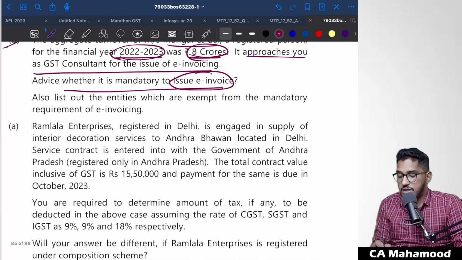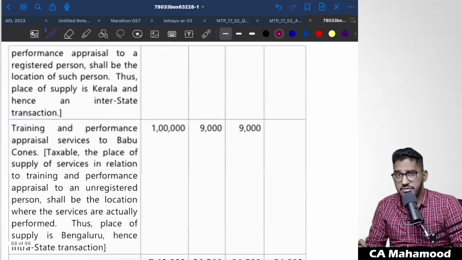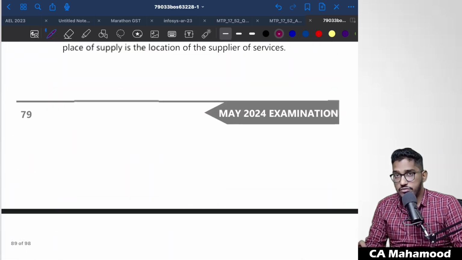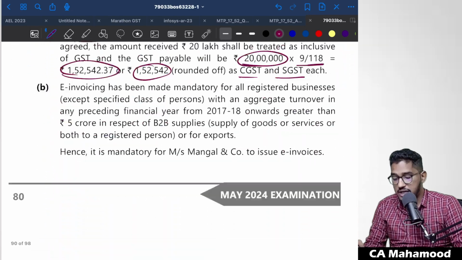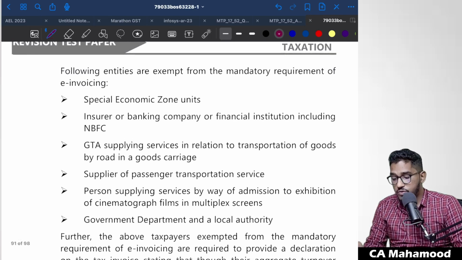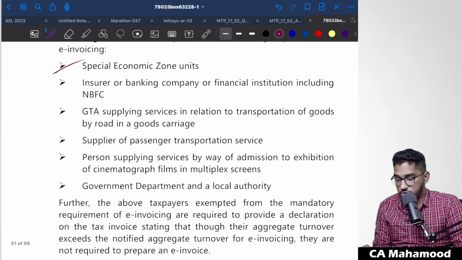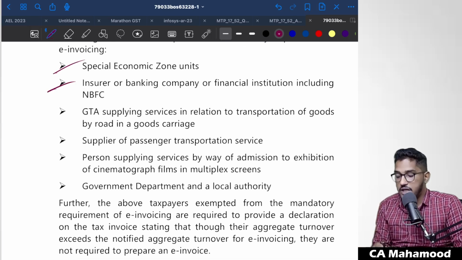They are also asking one more thing. They are also asking you to list out the entities which are exempted from e-invoicing. Some entities, even though they fulfill that criteria of 5 crore rupees, still are not required to issue e-invoices. So which entities are not required to issue e-invoices even after fulfilling the above criteria? SEZ units are not required to issue e-invoice even after meeting the above criteria. Insurer, banking company or financial institution including NBFC, these are also not required to issue e-invoice.